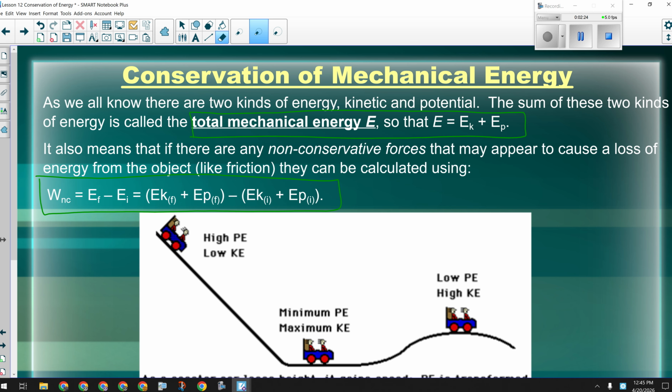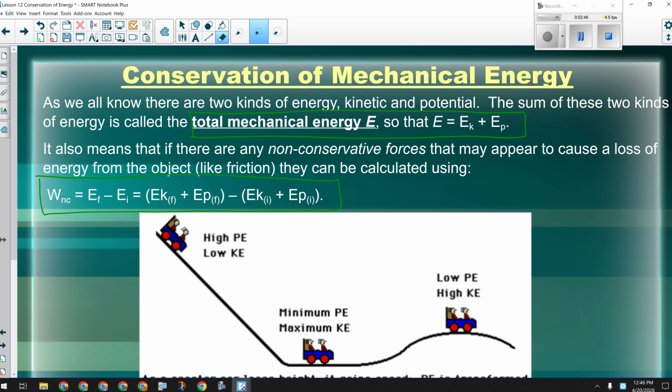Okay, because you're not doing any work on the system and adding energy, and nothing is having work done to it by the system, which would represent a loss of energy. Okay, this is an isolated system where all the energy stays in there. So all that can happen is kinetic and potential keep getting turned back into each other.